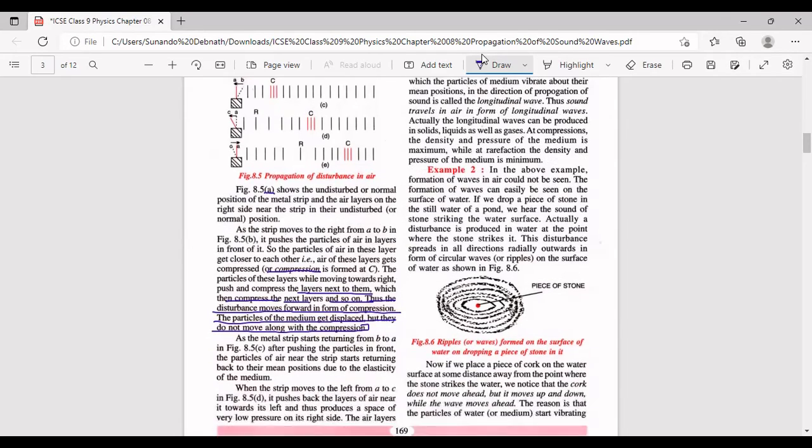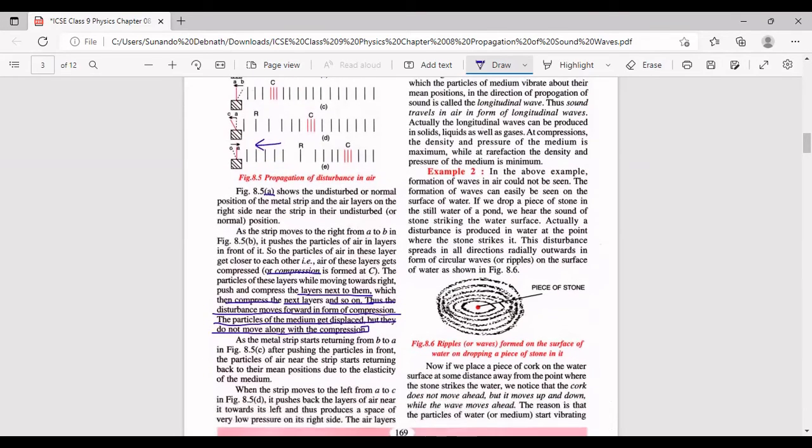All right. Now अब ये return path rarefaction को explain किया गया है. As the metal strip starts returning from B to A after pushing the particles in front, the particles of air near the strip start returning back to their mean positions. And what happens due to the elasticity of the medium, वो अपने mean position पर वापस आना चाह रहा है, जिसके वजह से क्या हो रहा है, as when the strip moves to the left from A to C, it pushes back the layers of the air near it towards the left side में push back किया air layers, thus produces a space of very low pressure on its right.